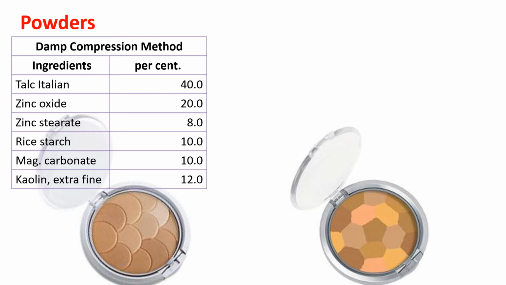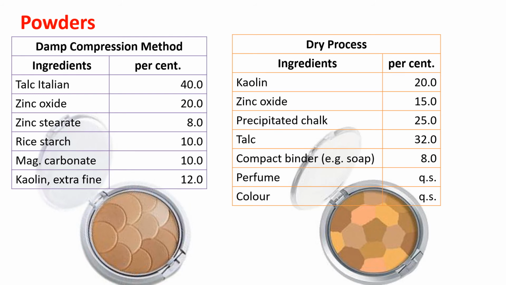One is called damp compression, wherein talc Italian, that is simple talc, zinc oxide, zinc stearate, rice starch, magnesium carbonate, and kaolin are employed, and it is pressed with some amount of humidity.